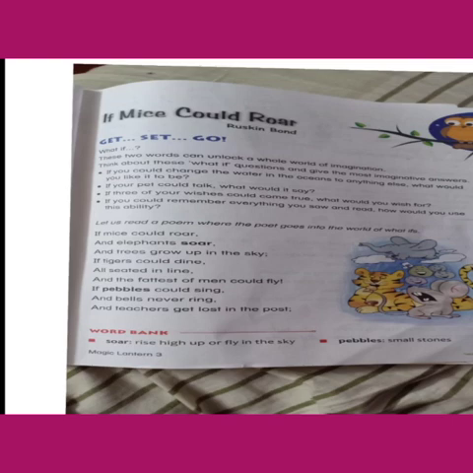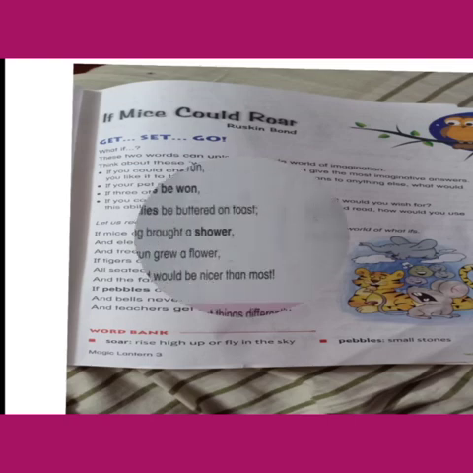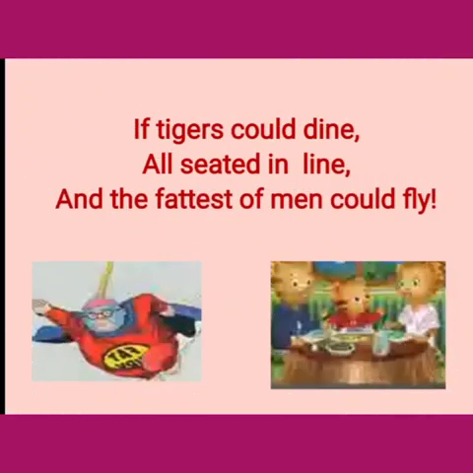No. Can the trees grow in the sky? No. That's why he said it would definitely be a sight if they grew in the sky instead of land. And now see the second stanza. Second line, three lines.